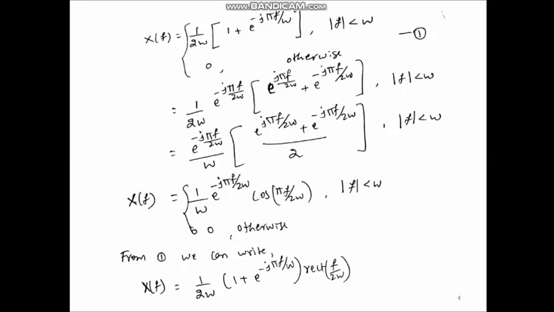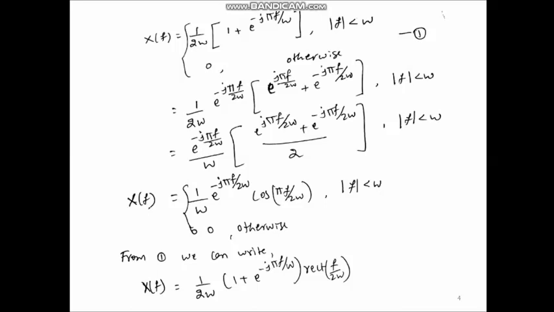Okay, we have X(f) equal to 1 by 2W into 1 plus e to the power minus j pi f by W for frequency in the range minus W to W hertz, and it is 0 otherwise. And next, let us try to represent this in terms of a cosine function, so that we can represent its magnitude response. So, next write 1 by 2W into e to the power minus j pi f by 2W into e to the power j pi f by 2W plus e to the power minus j pi f by 2W, for magnitude of f less than W. And next, represent this in terms of e to the power j theta plus e to the power minus j theta divided by 2.